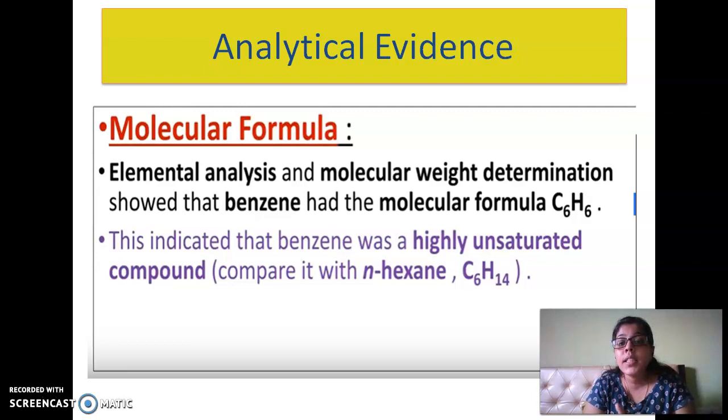And this indicates that benzene has a high degree of unsaturation, it is a cyclic unsaturated compound, because if we go and write a normal double bond containing 6 carbon alkene, we will not get hydrogen 6. So this can be only possible if the structure is arranged as Mr. Kekule has done, and hence analytical evidence proves that the structure proposed by Auguste Kekule was correct.